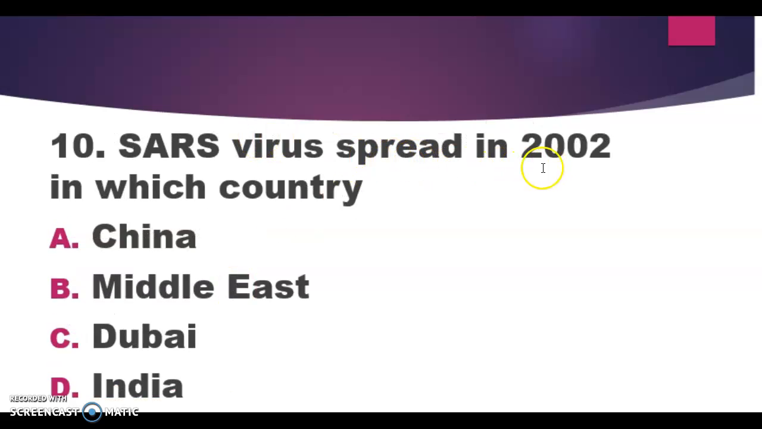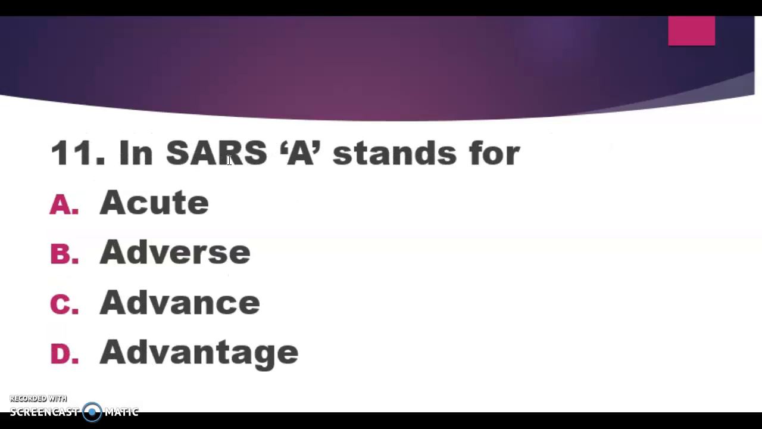SARS virus spread in 2002 in which country? A, China, B, Middle East, C, Dubai, D, India. The correct answer is China. SARS and the new novel coronavirus both started from China only. In SARS, A stands for: acute, adverse, advanced, or advantage? SARS is severe acute respiratory syndrome, so A stands for acute. Correct answer is A.